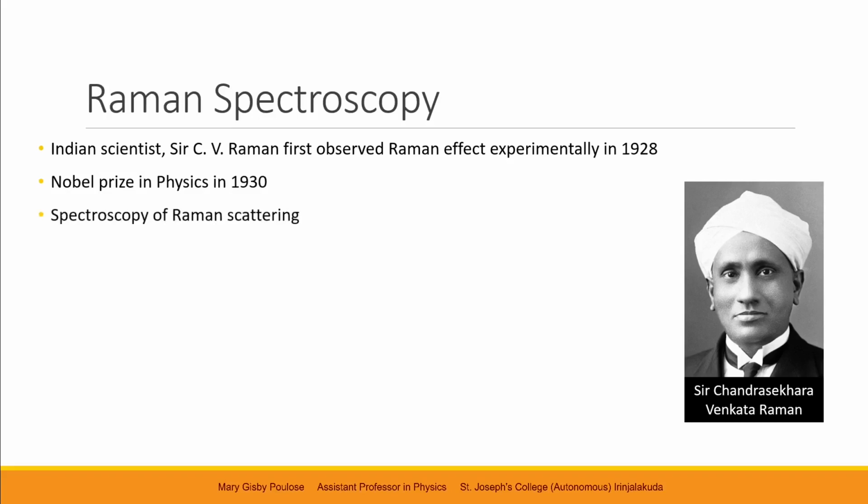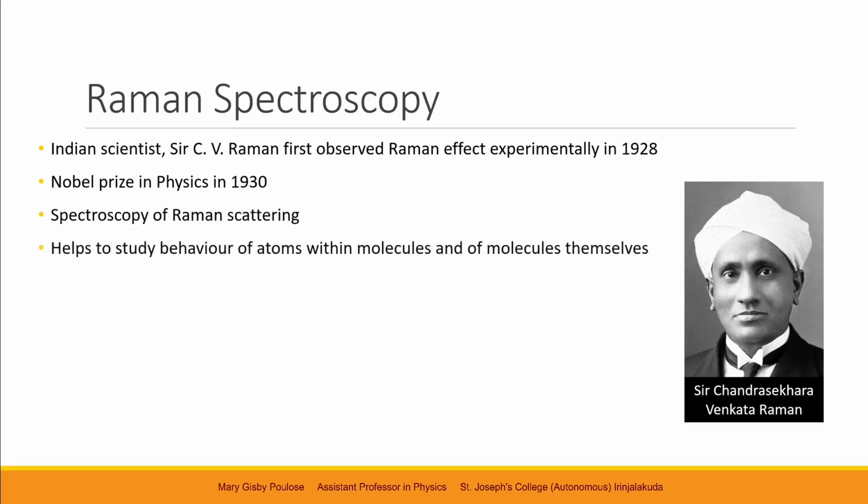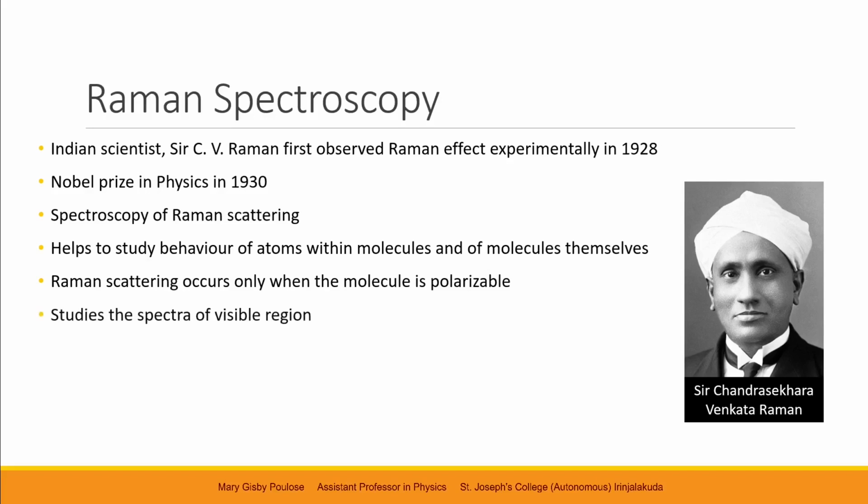Now, Raman spectroscopy is the spectroscopy of Raman scattering. In this, we learn about the behavior of atoms within molecules and about the molecules themselves also. Now, Raman scattering occurs only when the molecule is polarizable, that is, only for polar molecules. And we study the spectrum in the region of visible light. Visible light is used to study about the Raman scattering.